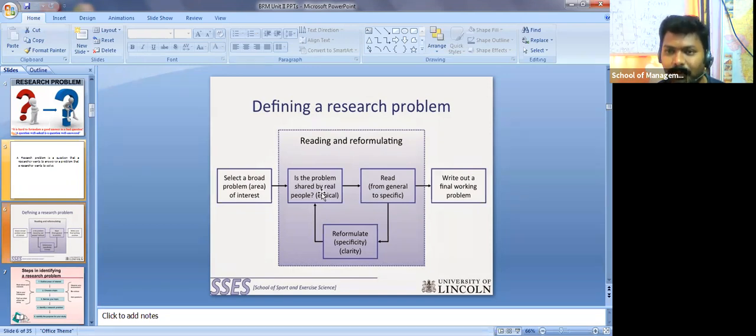Don't say my project is on consumer behavior, customer loyalty, recruitment and selection, mutual funds, share market, or share values. No. What exactly the company is facing as a problem, that is your project. Most students say, sir, I did my project on ICICI Bank, or maybe Mahindra and Mahindra, or SBI, or HDFC.